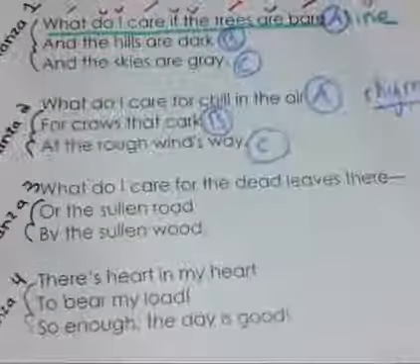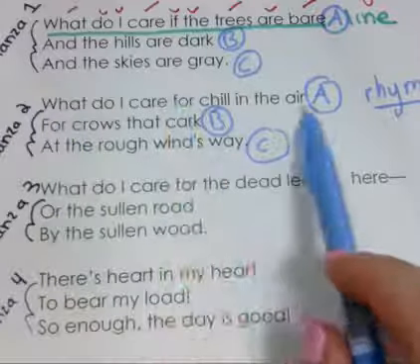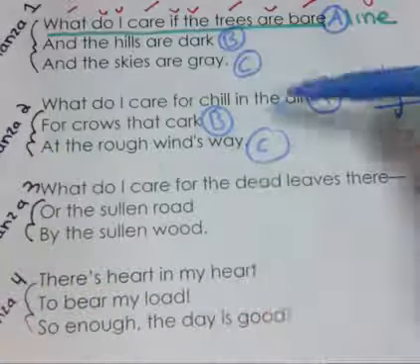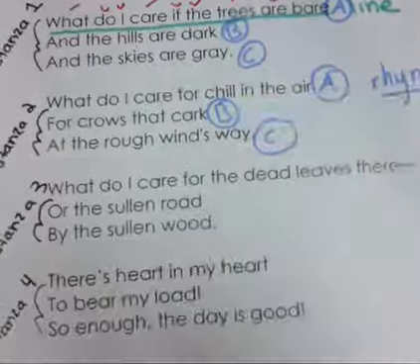Then, do the sentences always end at the end of a line? If we look here, they actually don't, right? So, what do I care for the chill in the air, for the crows that cark at the rough wind's way? We can see this whole stanza as a sentence. Each line is not a sentence. So we're going to go ahead and write no.